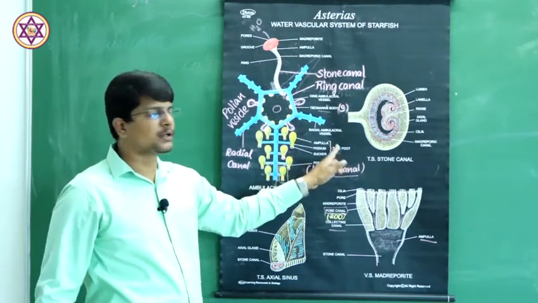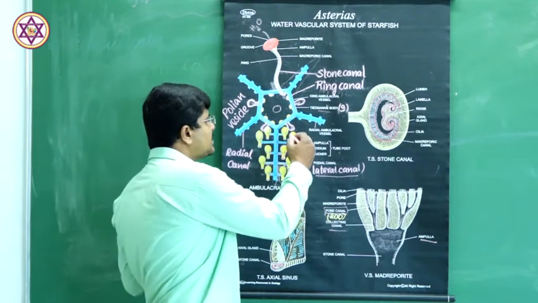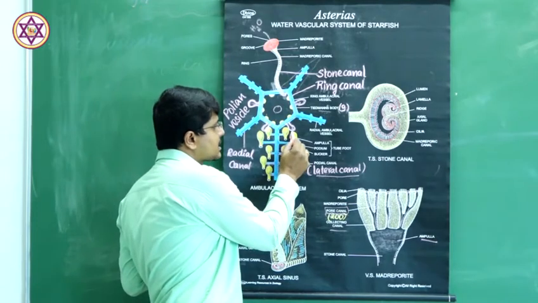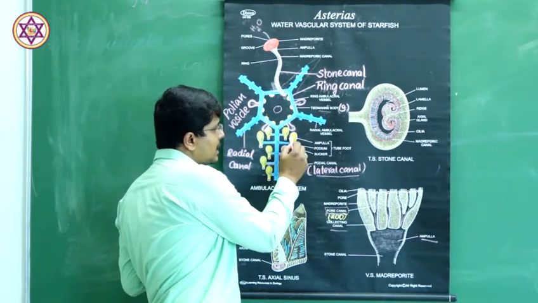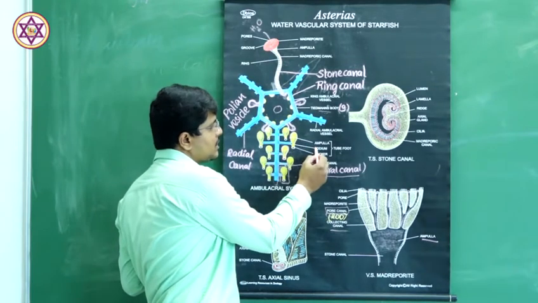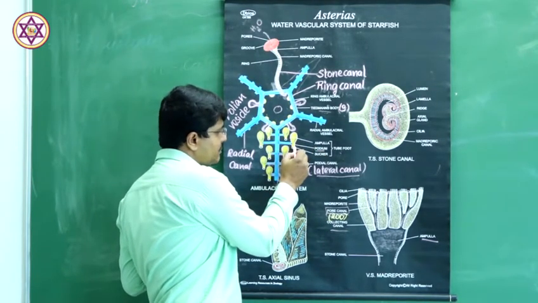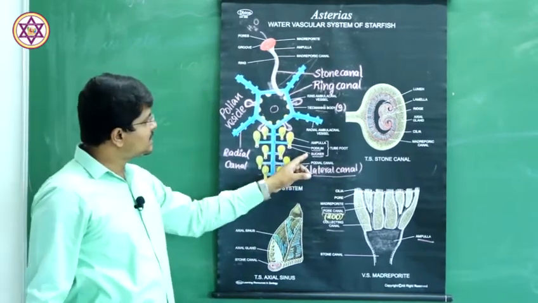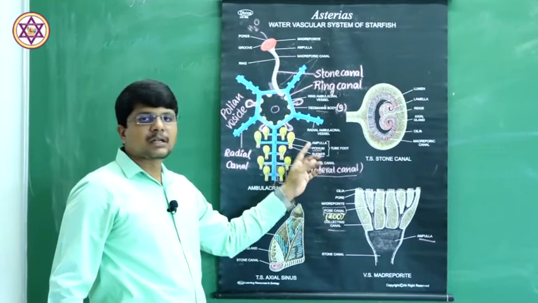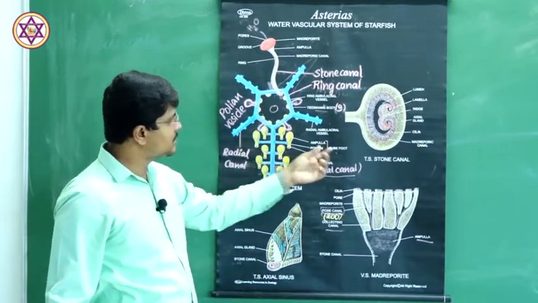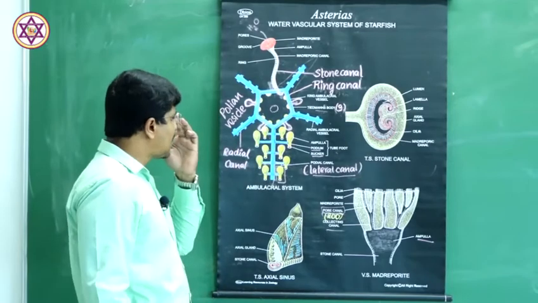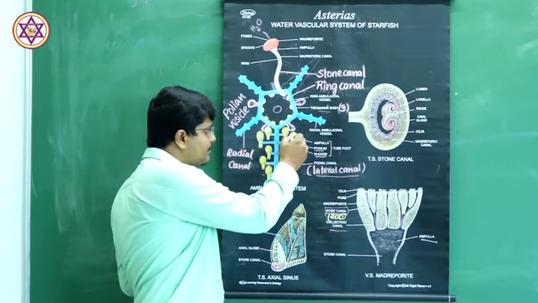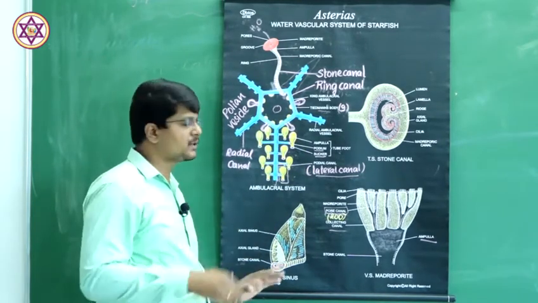An individual tube foot or podium has an upper anterior bulged structure, the ampulla, and a middle narrow tubular structure called the podium, which ends up with a plate known as the sucker. The ampulla, podium and sucker put together become the tube foot. In the lateral canal there is a valve which prevents the backflow of water.